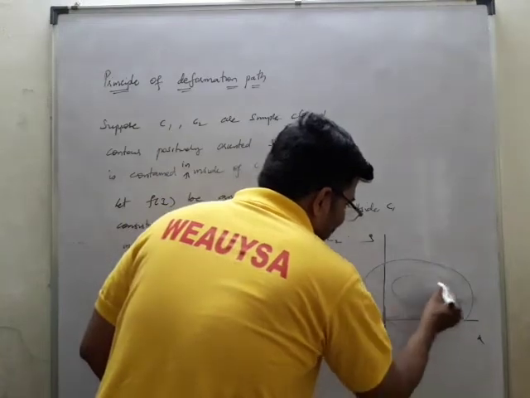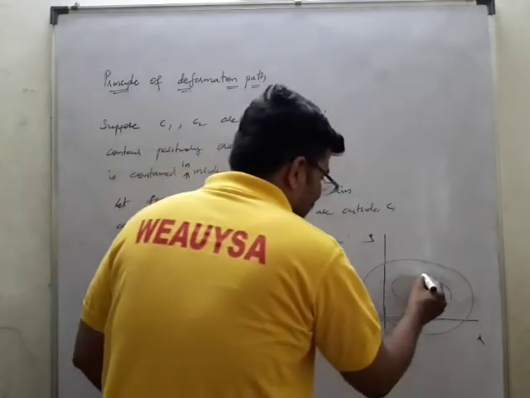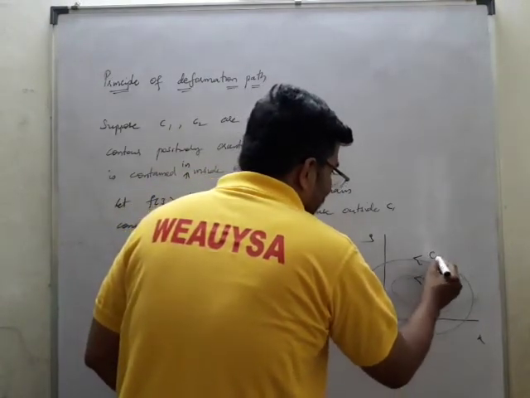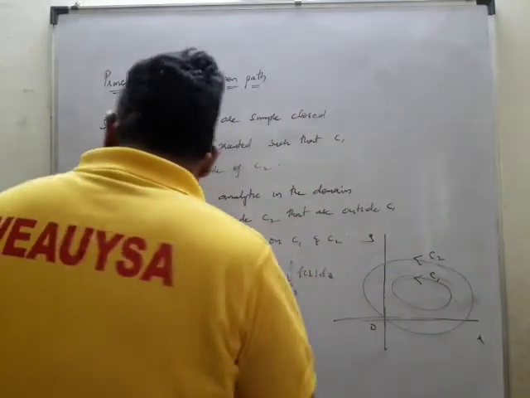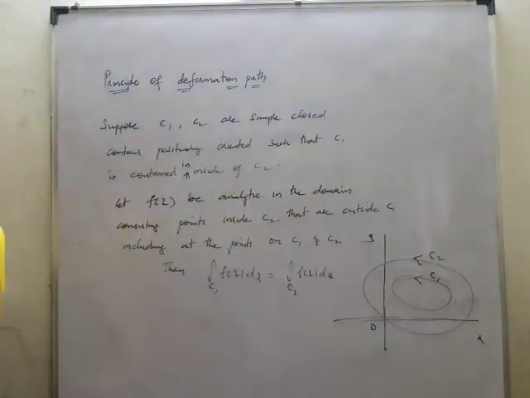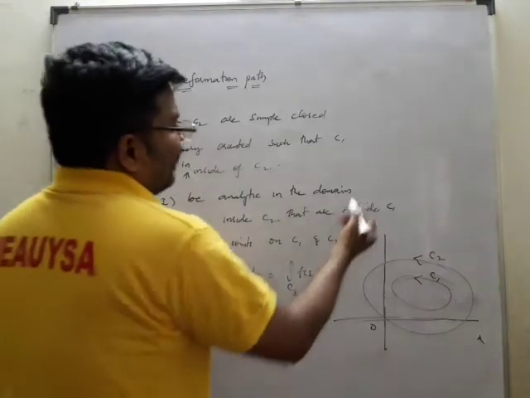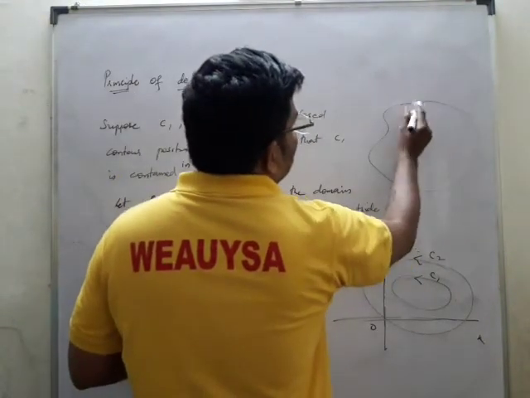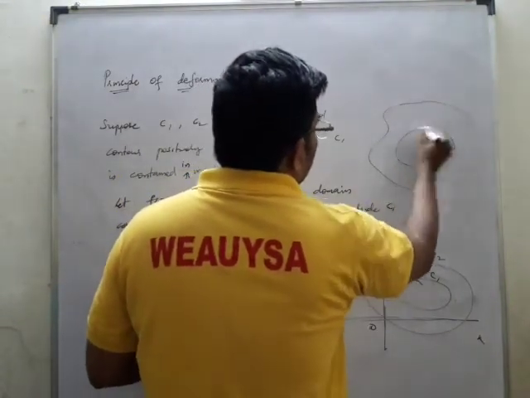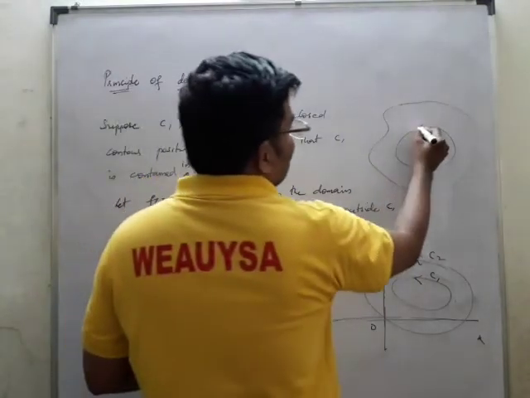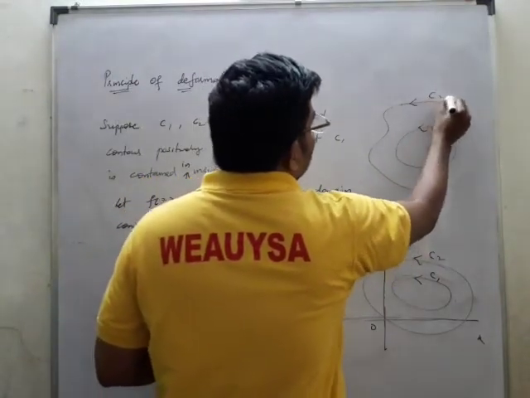There is one more circle inside. Now this is C1 and this is C2. Like this you can take. Otherwise you can have the circle in the form of like this also. You may have the circle. Now this is a circle and this is one more circle like this. Now this is C1 and this is C2.